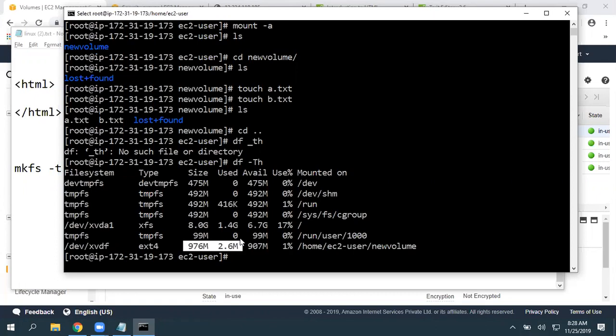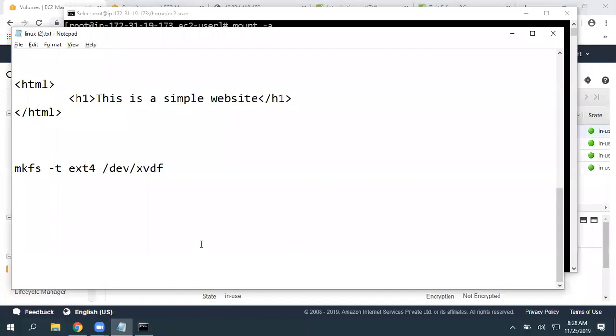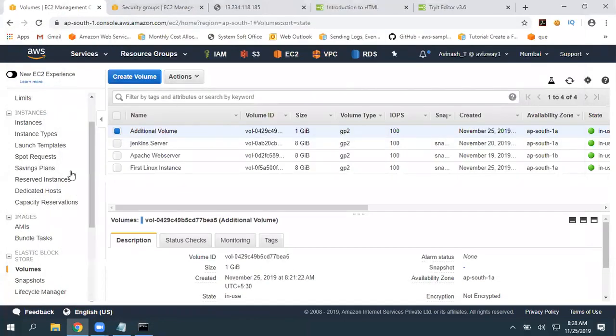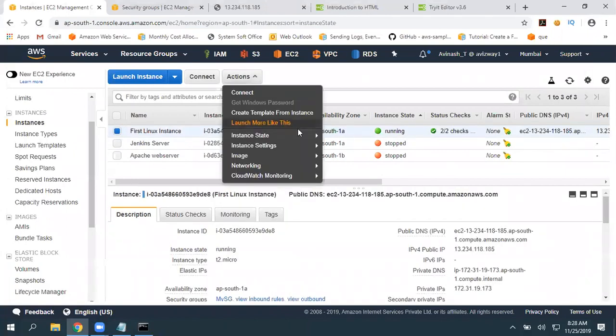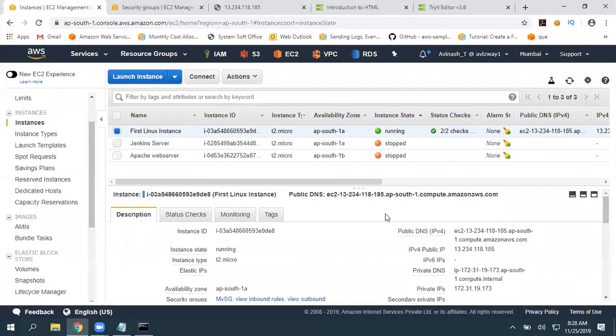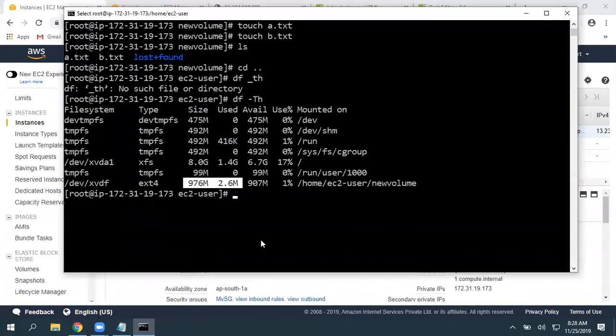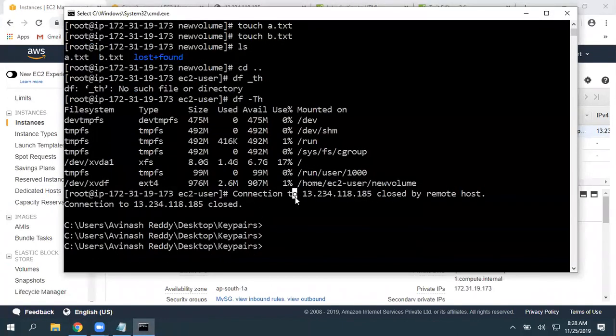Again, technically this is a temporary mount. So we are going to have a file called fstab under etc. If I reboot this machine, this volume will not be available again. If I want to make it a permanent mount, let's do that. So now I have a couple of files there, right? I'm here and I'm going to select my instance. If I reboot this, that volume will not be available. So you can just reboot and give it a try. While rebooting, the session is going to show connection is closed.